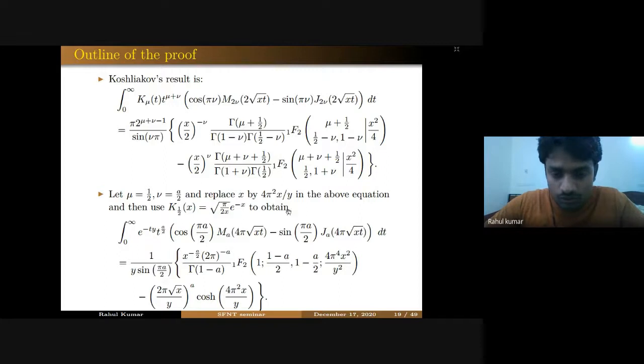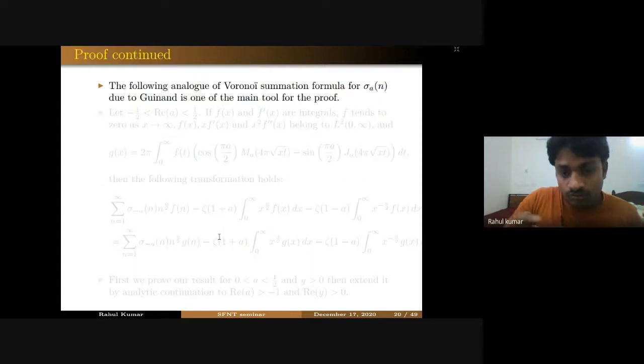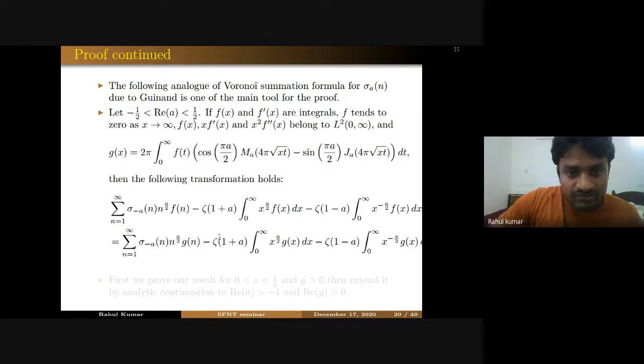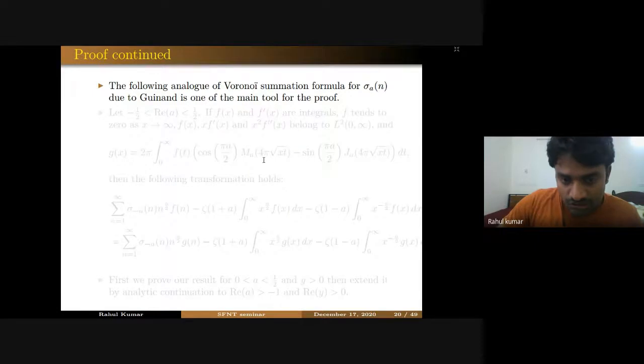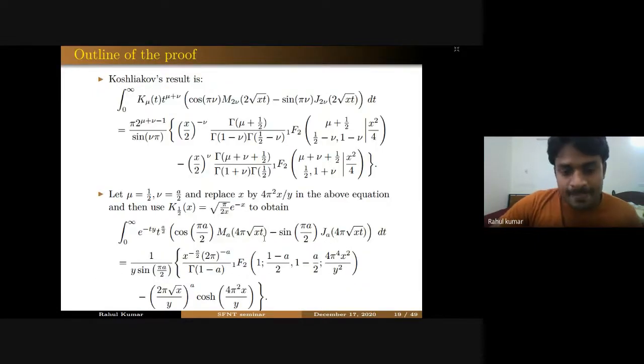If you do this change of variable, you will see that this expression is nothing but this exponential, minus t by t raised to power a by 2, and this kernel. As soon as you see this kernel, you may think to use the Voronoi summation formula for sigma n due to Guinand. What is that formula? It uses the integral transform of this function f with respect to this kernel, and this kernel is the same as we have in the Cauchy-Lakov result.